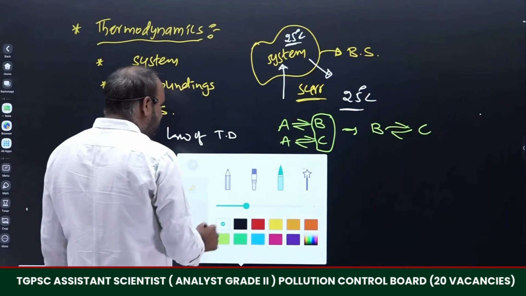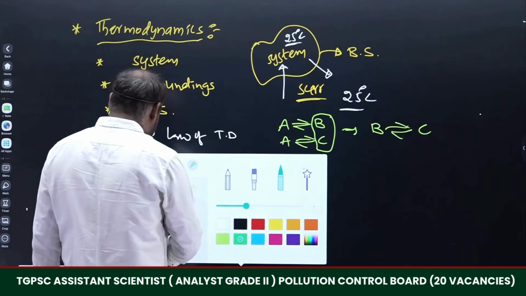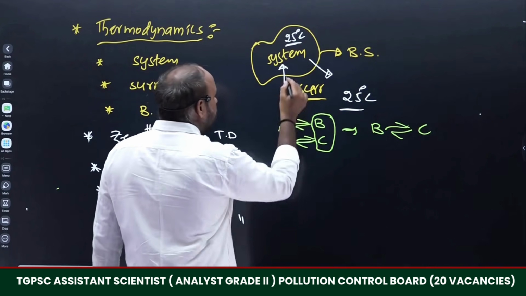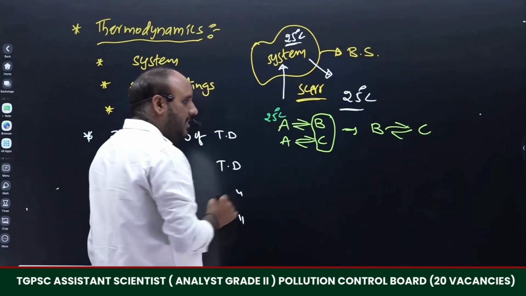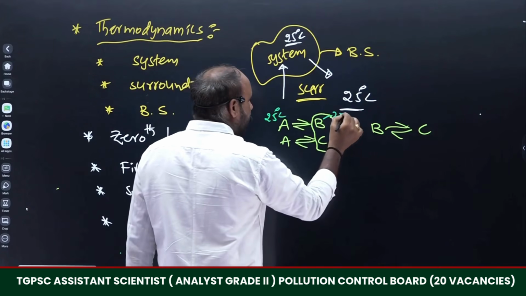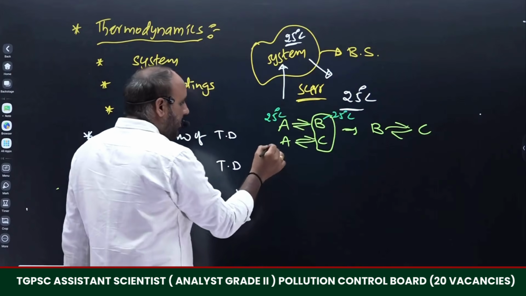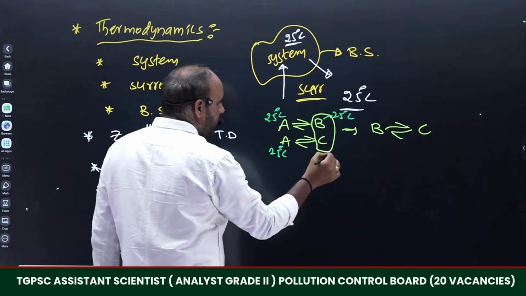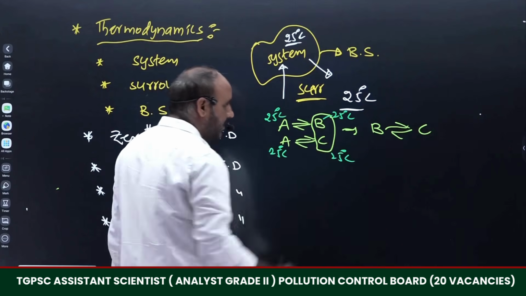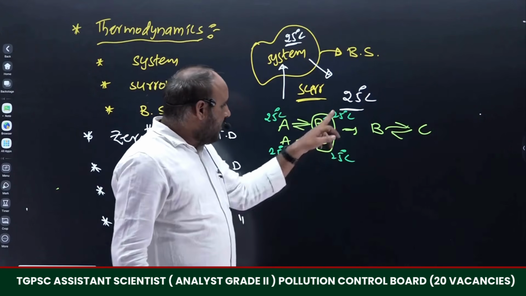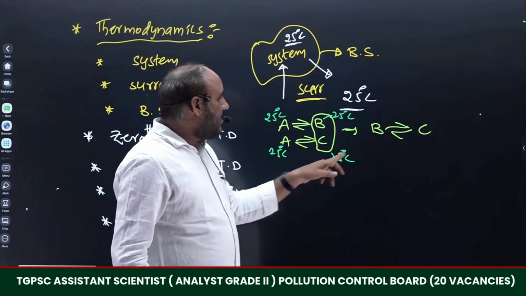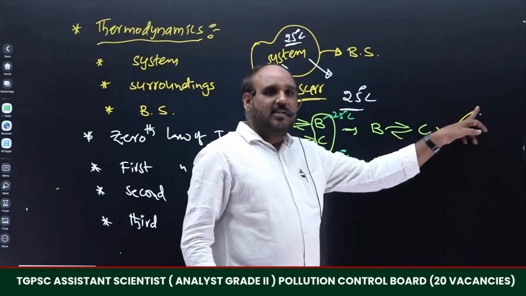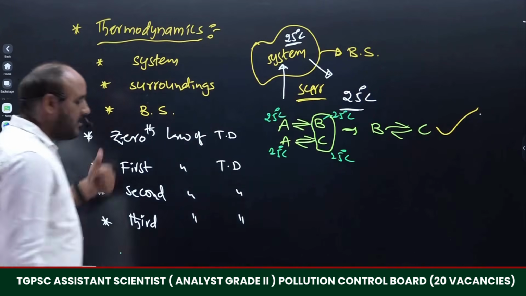Thermal equilibrium means maintaining the same temperature. For example, if A is at 25 degrees centigrade, then B is also at 25 degrees centigrade. Whenever A is at 25 degrees centigrade, C is also at 25 degrees centigrade. See, both B and C are at the same temperature, or not? Hence B and C are also in thermal equilibrium with each other. This is the zeroth law of thermodynamics.